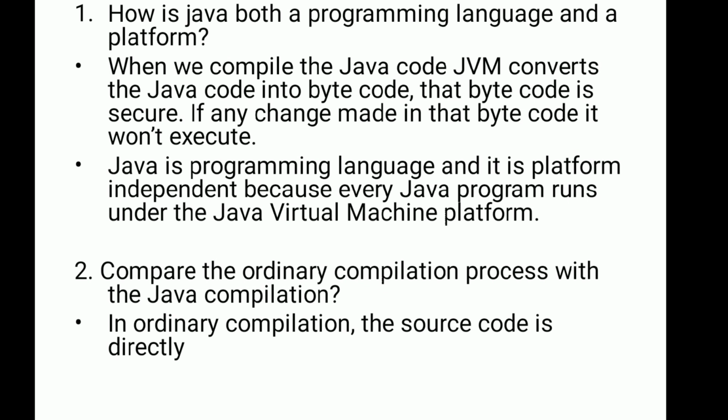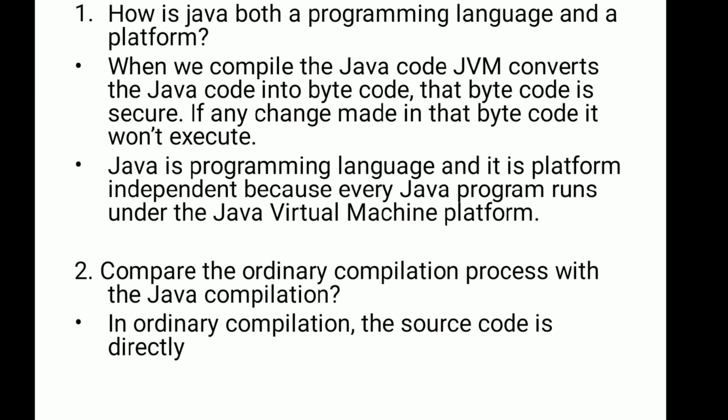There you can write, when we compile the Java code, JVM converts the Java code into bytecode. That bytecode is secure. If any change is made in that bytecode, it won't execute. Java is a programming language and it is platform independent because every Java program runs under the Java Virtual Machine platform.